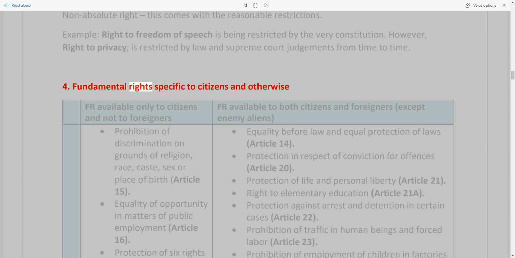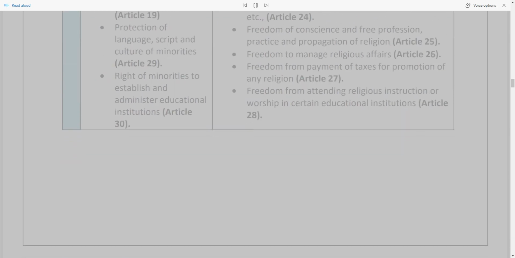4. Fundamental rights specific to citizens and otherwise. Some FRs are available only to citizens and not to foreigners. Others are available to both citizens and foreigners, except enemy aliens. Citizens only: Prohibition of discrimination on grounds of religion, race, caste, sex, or place of birth, Article 15. Equality of opportunity in matters of public employment, Article 16. Protection of 6 rights, Article 19. Protection of language, script, and culture of minorities, Article 29. Right of minorities to establish and administer educational institutions, Article 30.